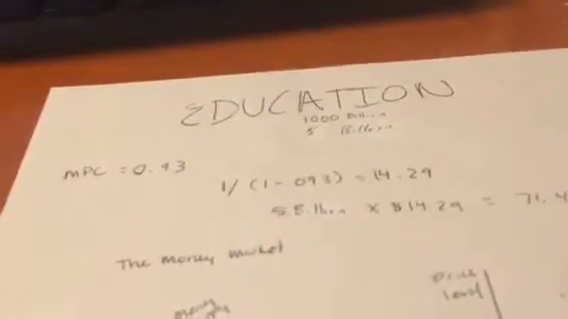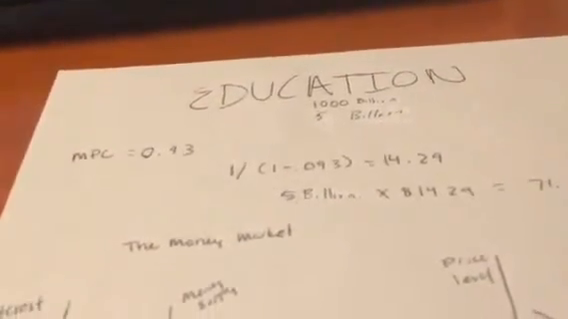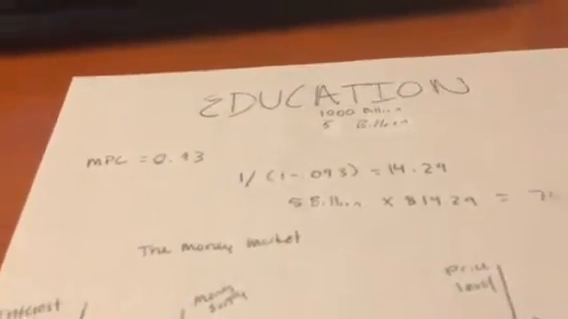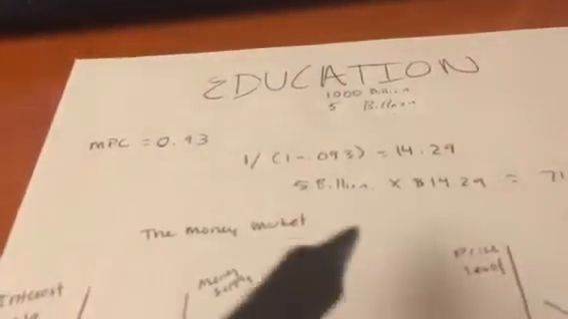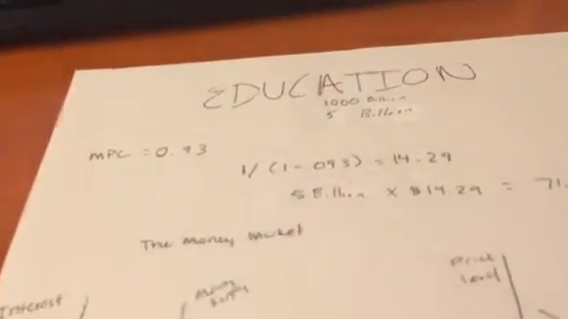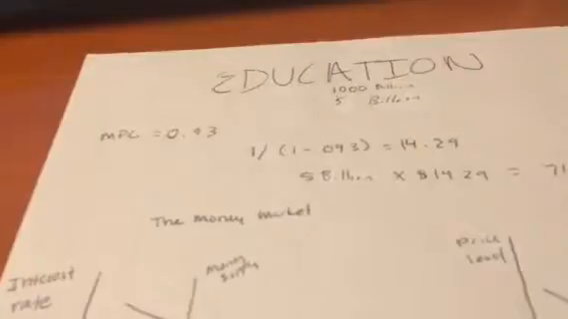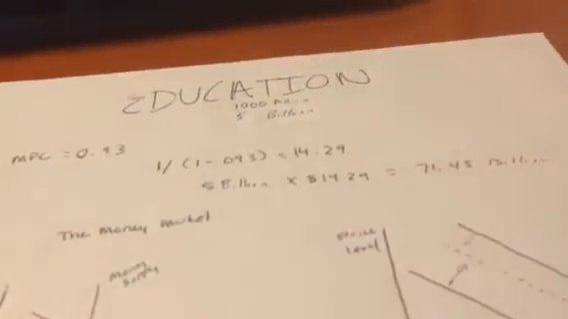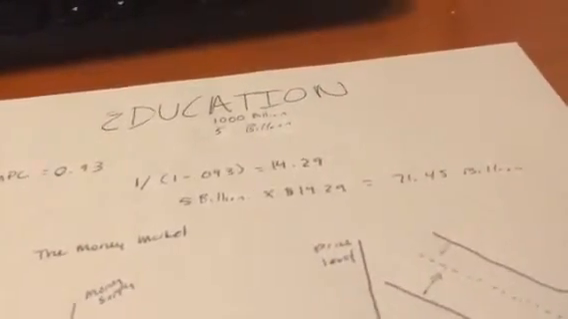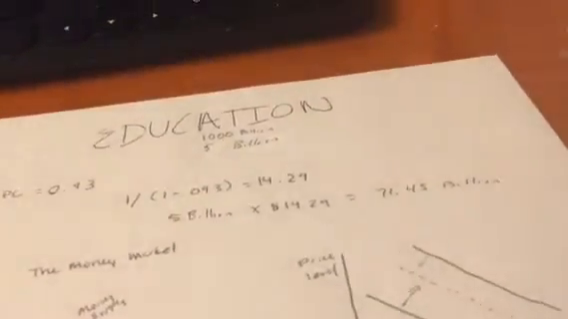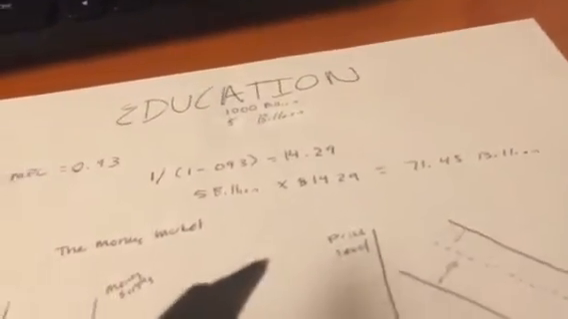So each dollar increase in spending leads to a $14.29 increase in total demand, as proven right here by this equation. If the government spends $5 billion, total demand increases by $71.45 billion, as proven by this equation.